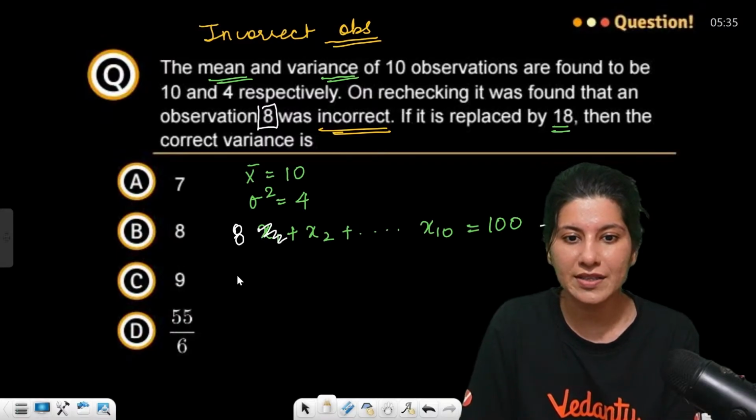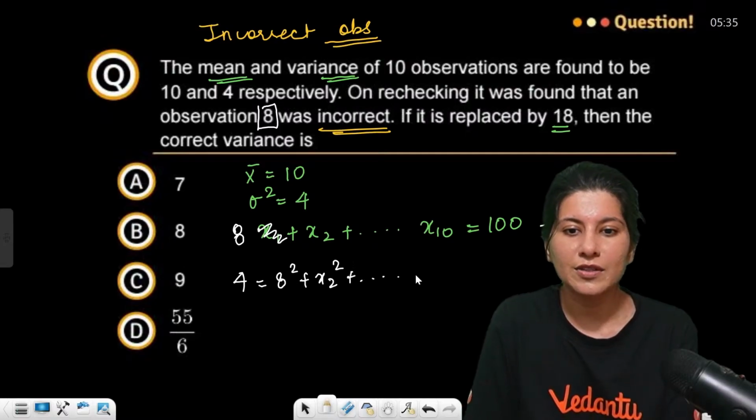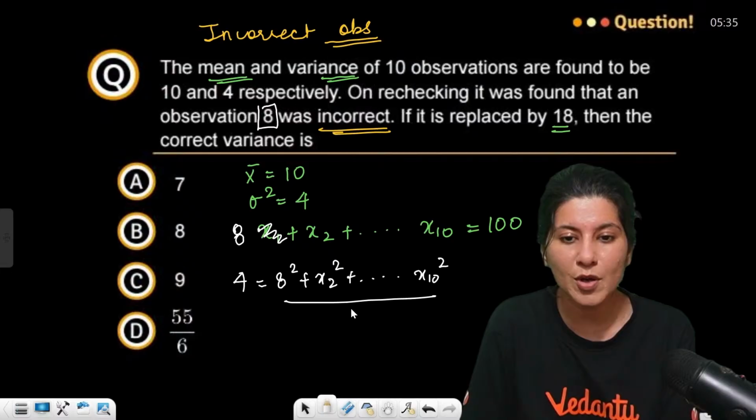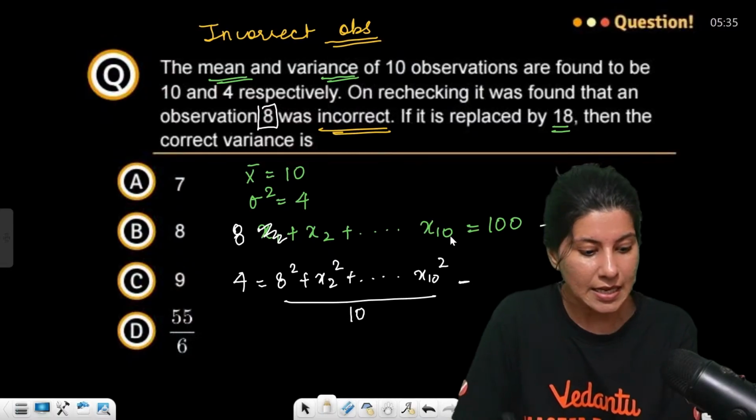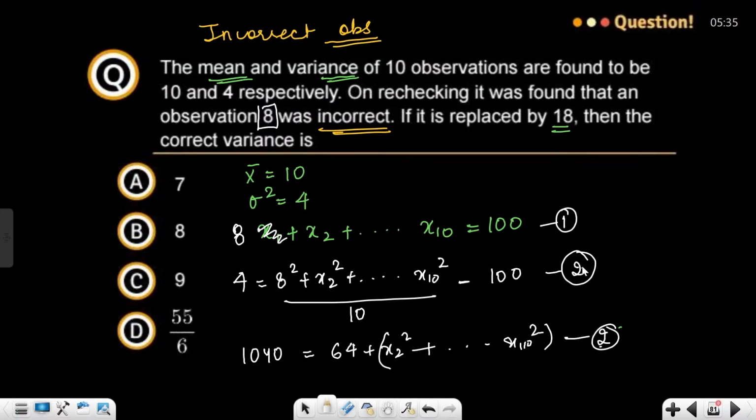Now sigma square is what? 4 is equal to x1 square, 8 square plus x2 square and all the way up to x10 square upon how many observations? 10 observations minus square of mean, correct? Square of mean. So square of mean will be 100. Okay, this is your second thing. If you solve it, this will be 1040 is equal to 64 plus x2 square up to x10 square. Okay, this is actually the second equation.